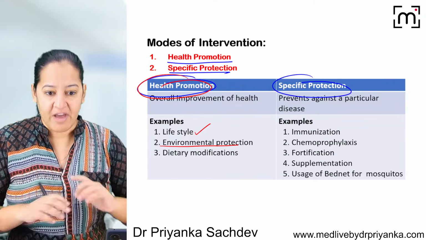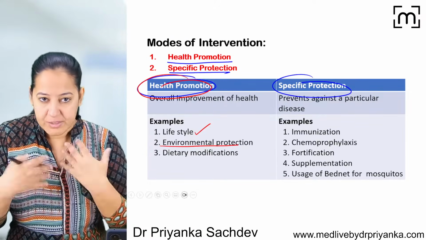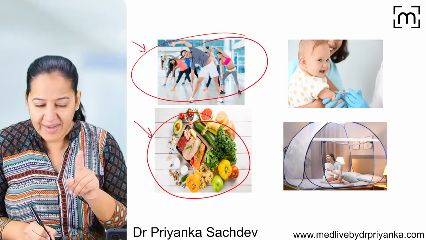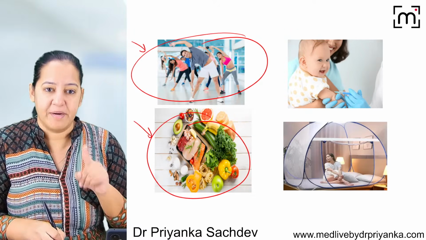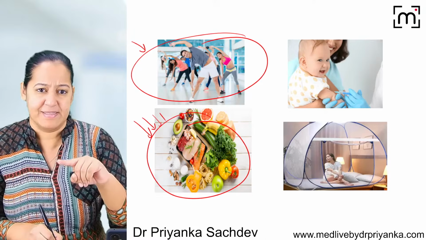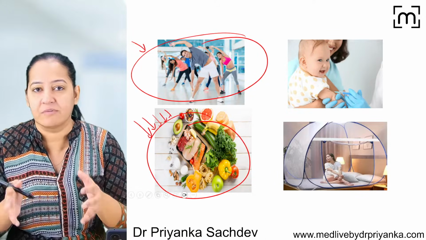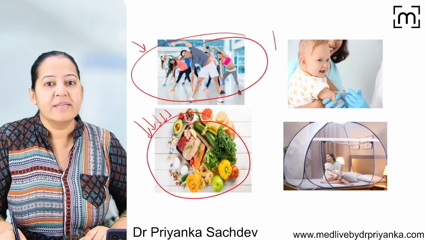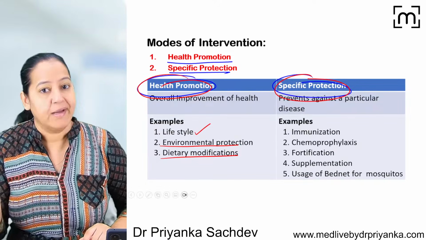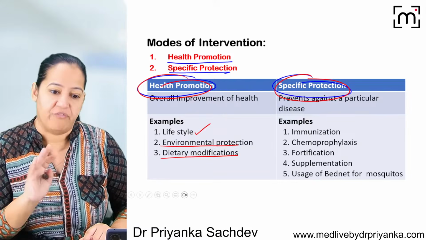If we say environmental sanitation, protection, it is for multiple diseases. If we ask the person to take a balanced diet, it is not for one disease. It is for multiple diseases. If the person takes a balanced diet, the person will not have anemia. The person will not have multiple deficiency disorders because of the balanced diet. Okay, so that is health promotion. It is non-specific. But specific protection is specific: the action taken for a specific prevention of a disease.